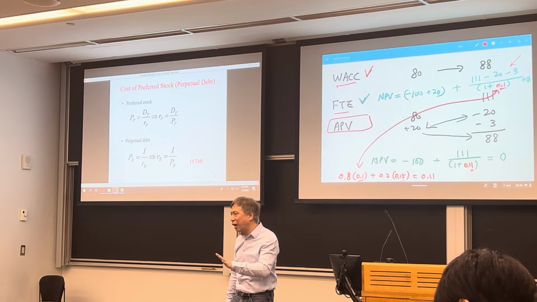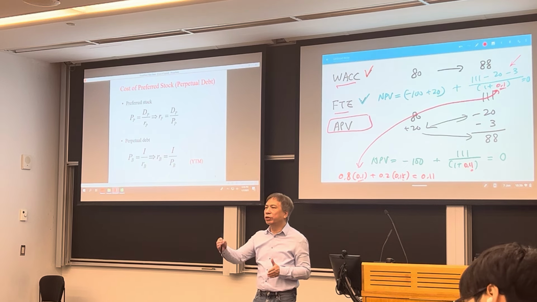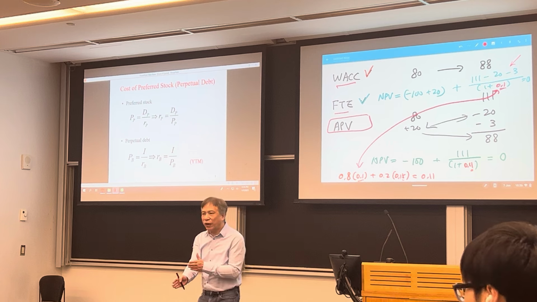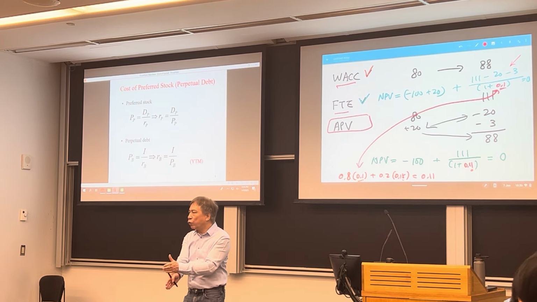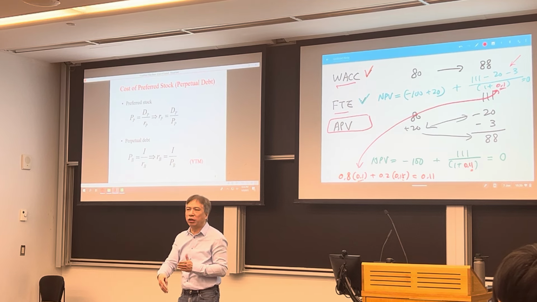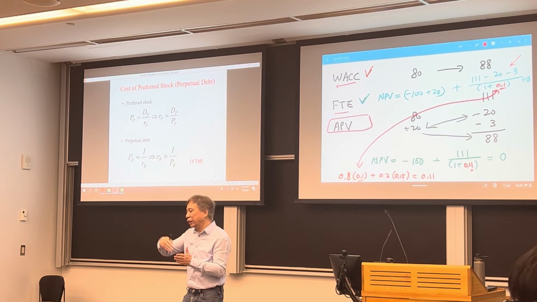Very common, 5 years. That is, maybe when I issue the preferred share, I promise to give you, let's say, 5% preferred dividend every year. But after 5 years, they will reset the preferred dividends according to our formula. That formula may be the government bond yield plus 2%. So this will be a new preferred dividend for the next 5 years.